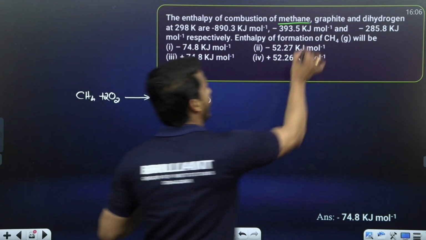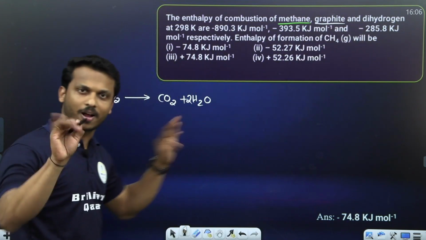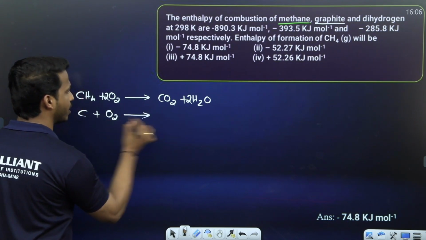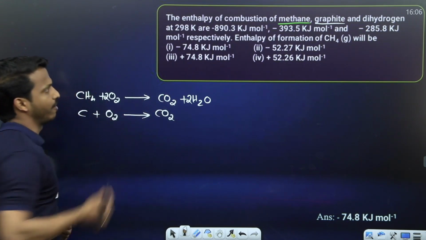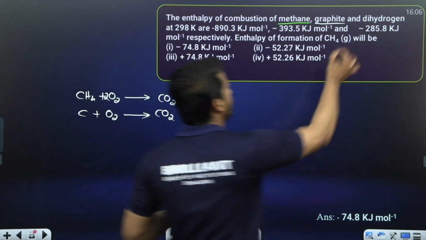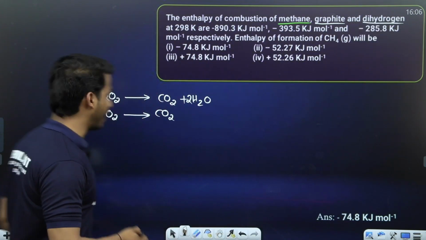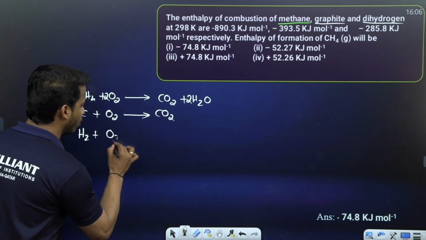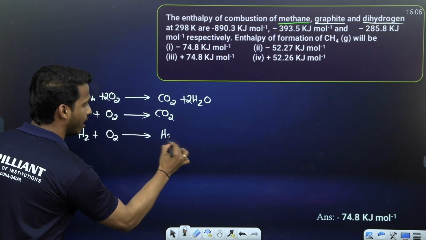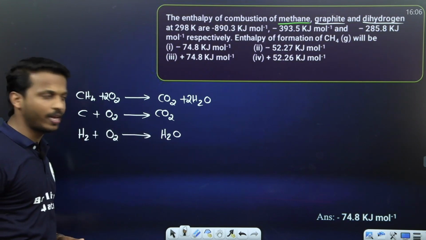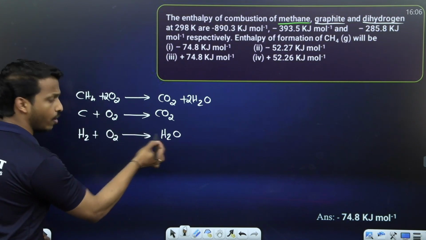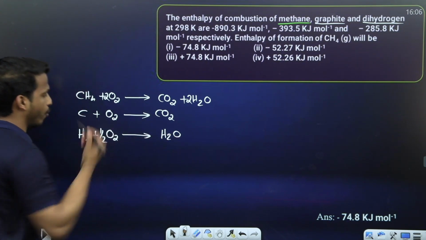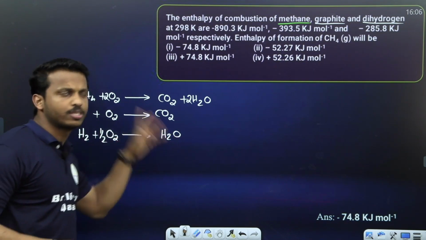What is the second one? Graphite. What does graphite mean? Carbon. Graphite means carbon. Carbon when it undergoes oxidation, what do we get? Carbon dioxide. Perfect. What is dihydrogen? Dear all, dihydrogen means what? H2, right? H2 combined with O2, what do we get? H2O, right? Hydrogen combined with oxygen gives H2O. While balancing, you know, they gave it for one water molecule, right? So let's balance it with half O2. So H2 plus half O2 gives H2O.